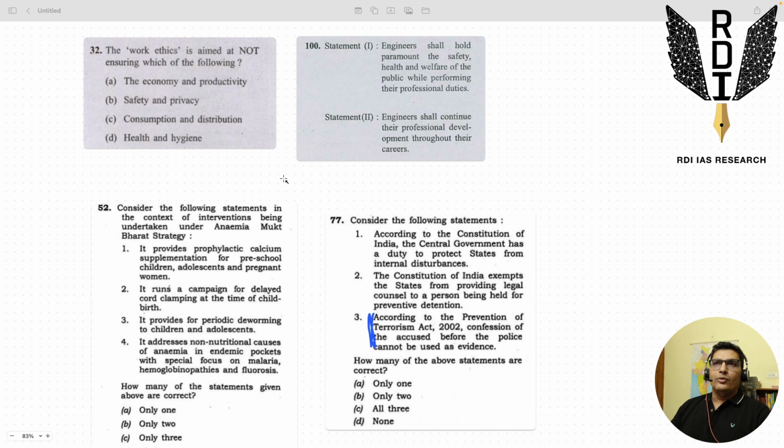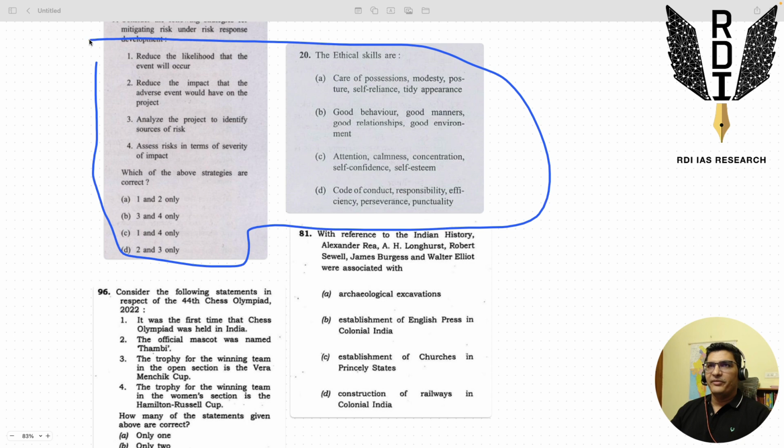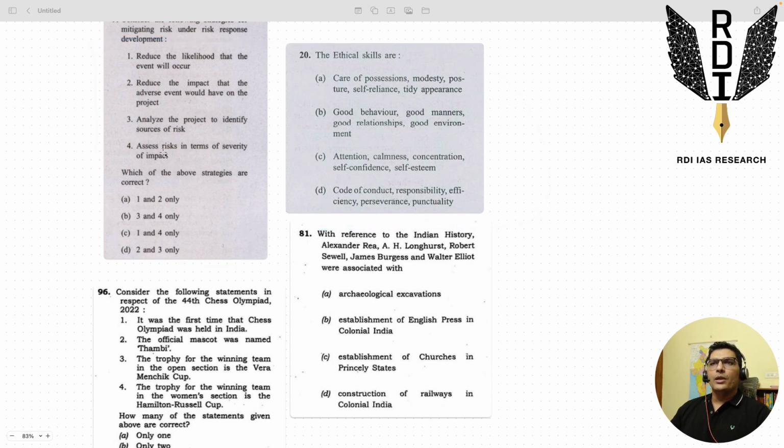So we can use the professional ethics which are mentioned in the above two questions to solve these kinds of questions. Similarly, we have some more questions from the engineering service exams, right? Look at the fourth statement. It says to assess risk in terms of severity of impact, right? So that means if something feels too risky or too difficult, you should not be doing it. That is commonsensical, right? So you need self-awareness of a certain degree to be able to take calculated risks in the exam.